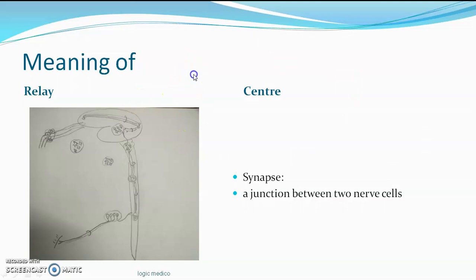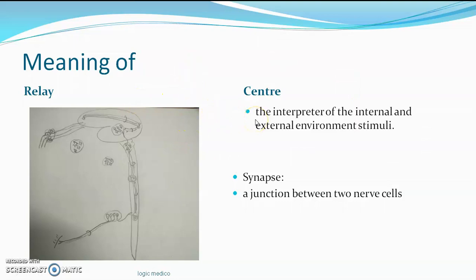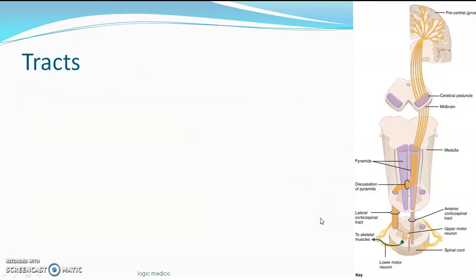Okay, so that area is where it is interpreted what the stimulus is. Am I getting an internal stimulus of micturition or going to the urinals, or a thirst stimulus? That is an internal stimulus. External stimulus: some mosquito is biting, I'm feeling pain in my head, something like that. So all this is interpreted at the brain level, so that is called a center, where the sensory information is actually perceived.